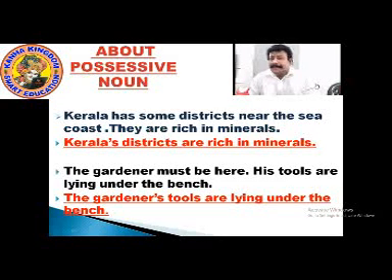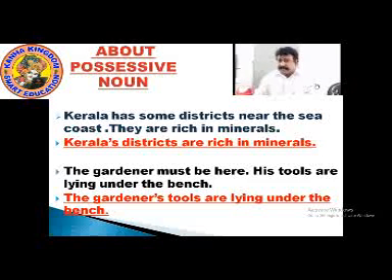This is more about possessive nouns. Here we look at the example: Kerala has some districts near the sea coast. They are rich in minerals.